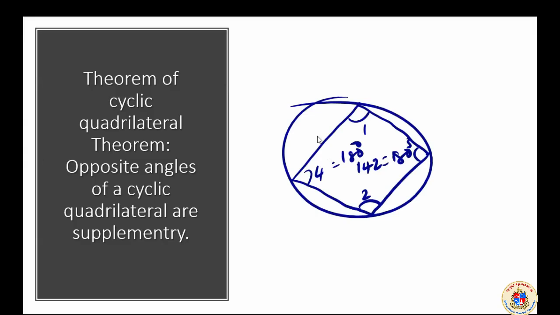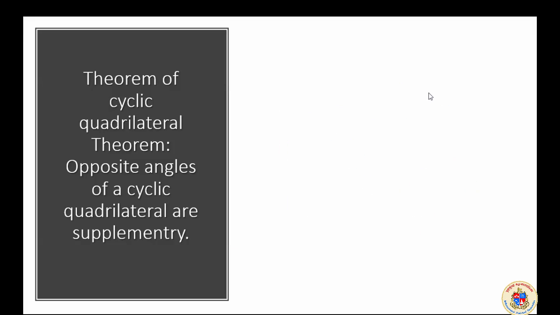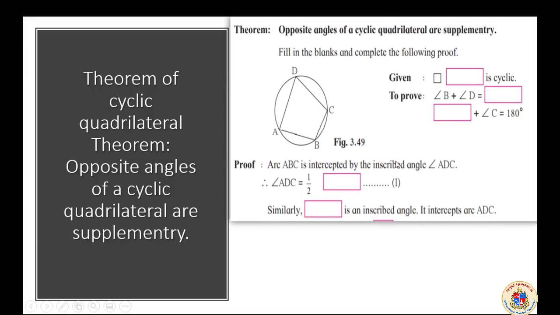Now your textbook has given a proof of it, and you have to solve it stepwise also. Solving it makes us confident that the theorem, where opposite angles of a cyclic quadrilateral are supplementary, meaning 180 degrees, is true. When we prove it, we believe it more. So that is what is given in the textbook. Let me take you there. This is your textbook.